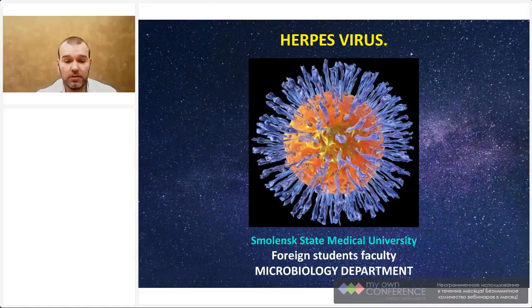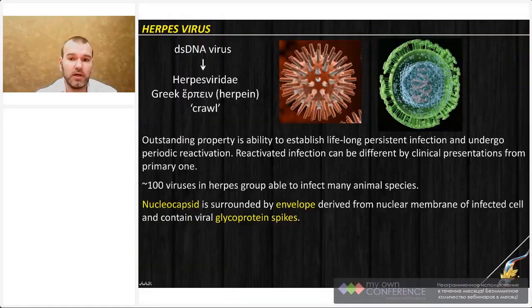Good day, dear students. In the current lecture, we'll talk about herpes virus. It is a unique family, Herpesviridae, of double-stranded DNA-containing viruses. The name for that family was given because of one unique property of the virus: it can cause infection in one tissue, but after that it will establish lifelong latency in another tissue.